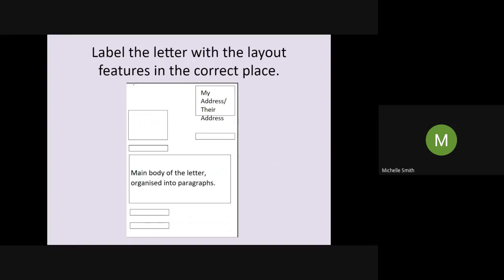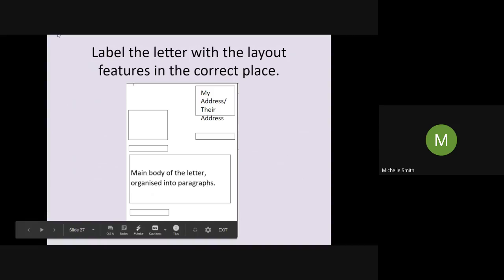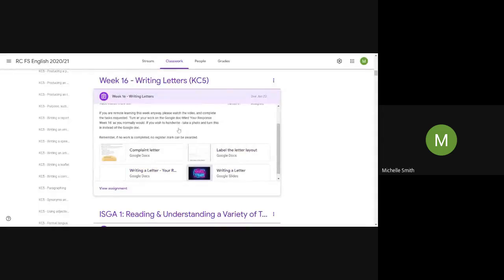Okay, so now we've been through the layout, I want to see what you remember. I want you to label the letter with the layout features in the correct place. This is where you are going to need some of the documents on Google Classroom. If you go to Google Classroom, I said that we'd have some things here. Now this is the one that we need: Label the letter layout.